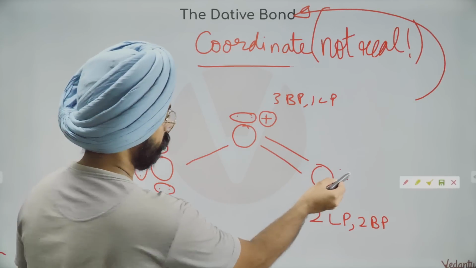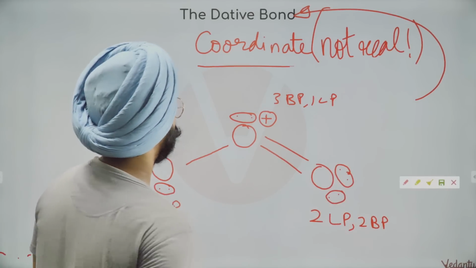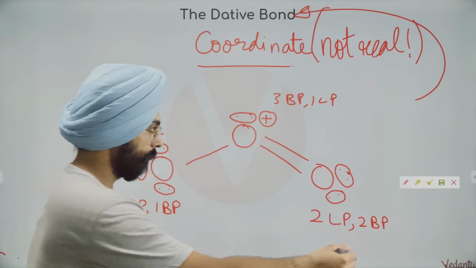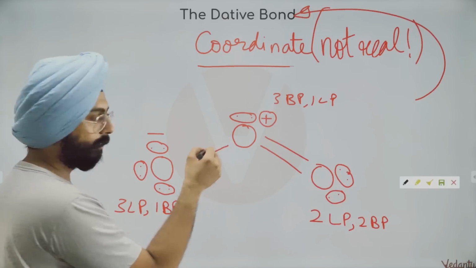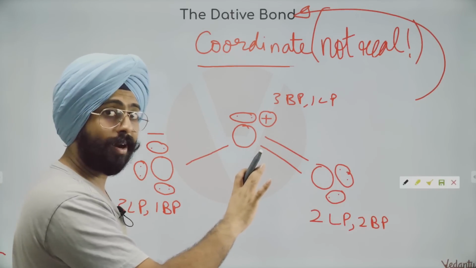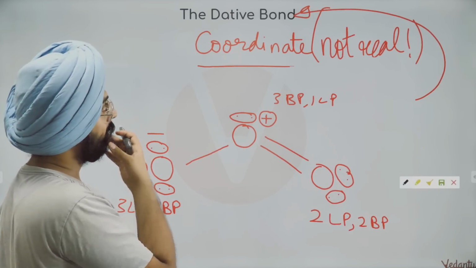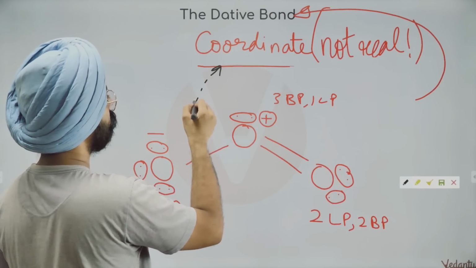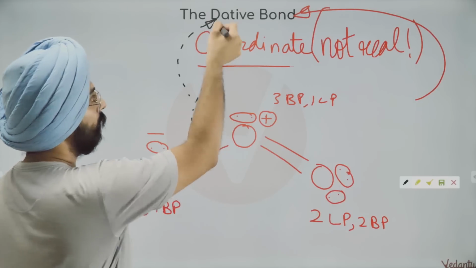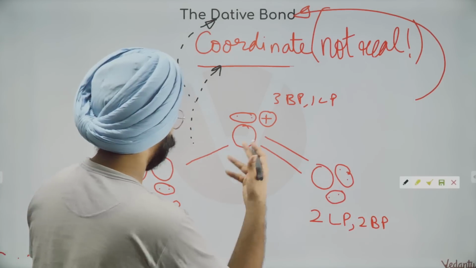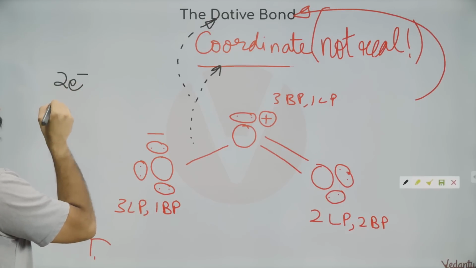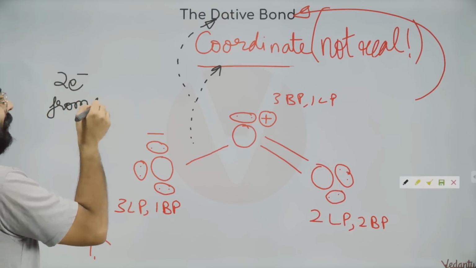Fine. Here is the lone pair. So this, my dear friends, is the structure of ozone, and this very poor board that we've drawn over here. It's a pathetic makeshift job. I do not personally like the idea behind a coordinate bond, but this bond that we've made is what we call a coordinate bond or a dative bond. And what's the special property of this bond? That two electrons are coming from the same atom.